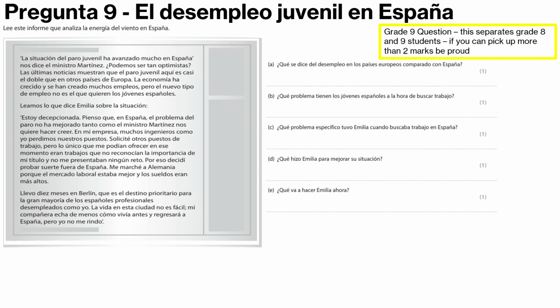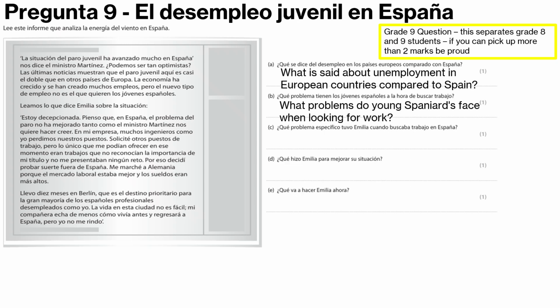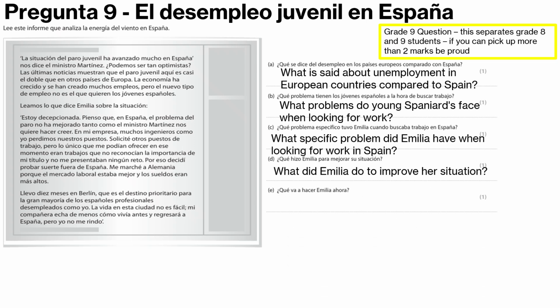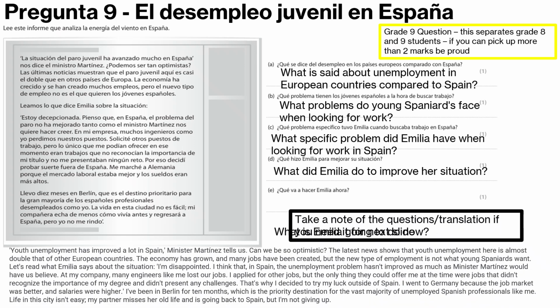So A, ¿qué se dice del desempleo en los países europeos comparado con España? So what is being said about unemployment in European countries compared to Spain? ¿Qué problema tienen los jóvenes españoles a la hora de buscar trabajo? So what problems do young Spaniards face when looking for work? ¿Qué problema específico tuvo Emilia cuando buscaba trabajo en España? So what specific problem did Emilia have when looking for work? ¿Qué hizo Emilia para mejorar su situación? So what did Emilia do to improve her situation? ¿Qué va a hacer Emilia ahora? It's not come up, but it's there. What is Emilia going to do now?